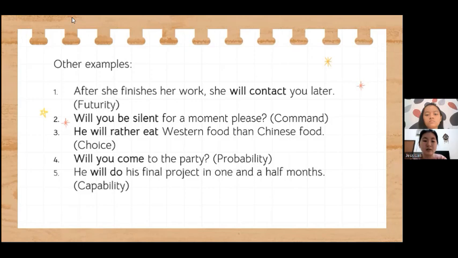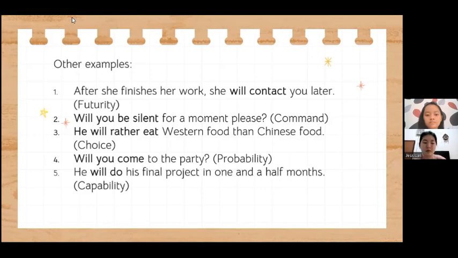And for the second, will you be silent for a moment, please? It is a comment, like I'm asking you to be silent for a moment. And the third one, he will rather eat Western food than Chinese food. It is a choice that he would rather eat Western food. The fourth one, will you come to the party?